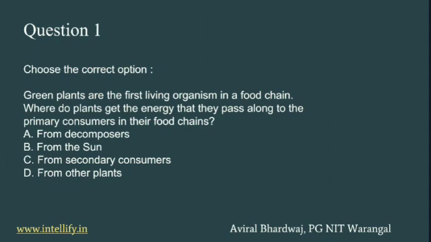The question is about green plants in their food chain. Four options will be given. Basically, the question asks where the plant gets the energy to pass through the primary consumer in the food chain.